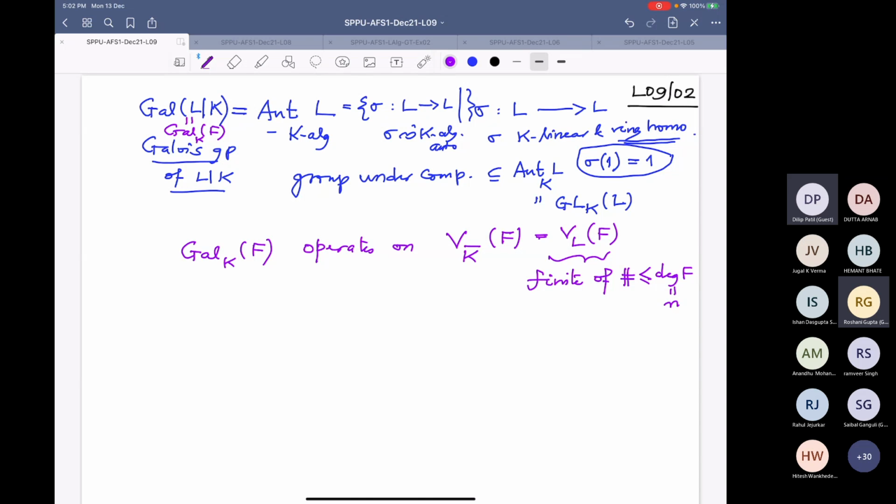And one needs to understand this action or operation map. What is the operation map? It's a very natural operation map. To give an operation map, you think like this: Gal(F) cross V_L(F), I need a map from here to here. This is the operation map. Or it will give you a homomorphism from Gal(K, F) to the permutations on this set.